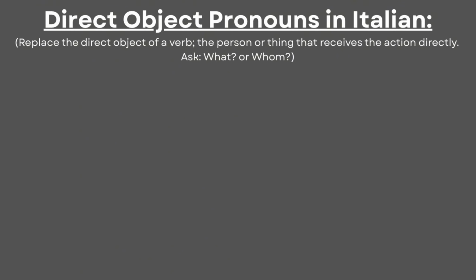Personal object pronouns in Italian replace nouns that function as the object of a verb. Instead of repeating a noun, we replace it with a pronoun. We can begin with direct object pronouns, which replace the direct object of a verb, that is, the person or thing that receives the action directly. Direct object pronouns also answer the questions what or whom.